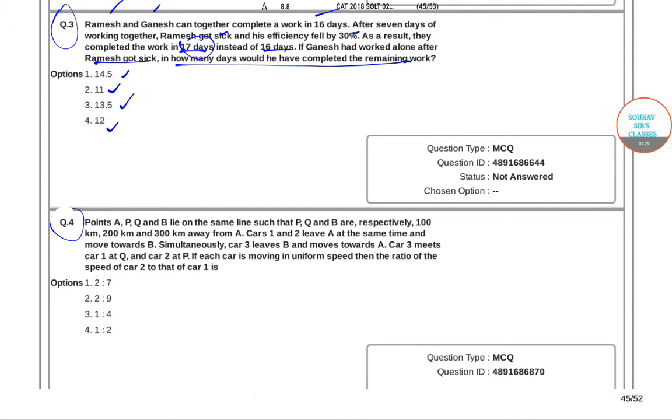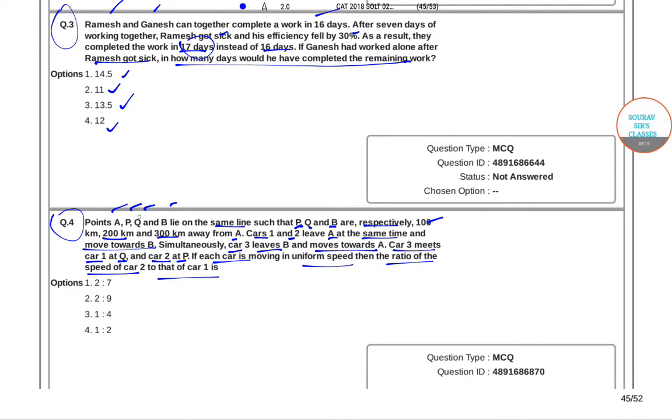Let's start off with question number 4 now. In question number 4, it has been said that points A, P, Q and B lie on the same line such that P, Q and B are respectively 100 km, 200 km and 300 km away from A. Now cars 1 and 2 leave A at the same time and move towards B. Simultaneously, car 3 leaves B and moves towards A. Car 3 meets car 1 at Q and car 2 at P. If each car is moving at uniform speed, we need to find the ratio of the speed of car 2 to that of car 1.